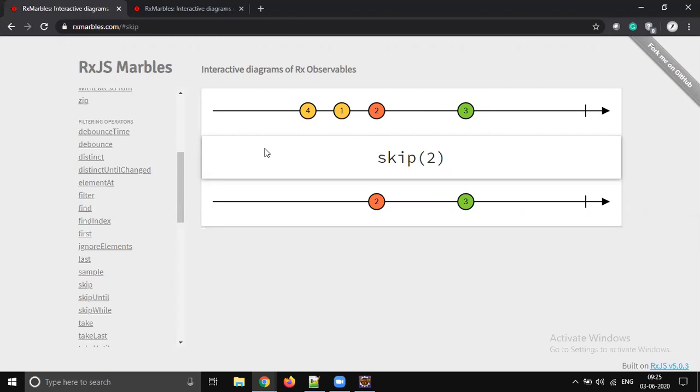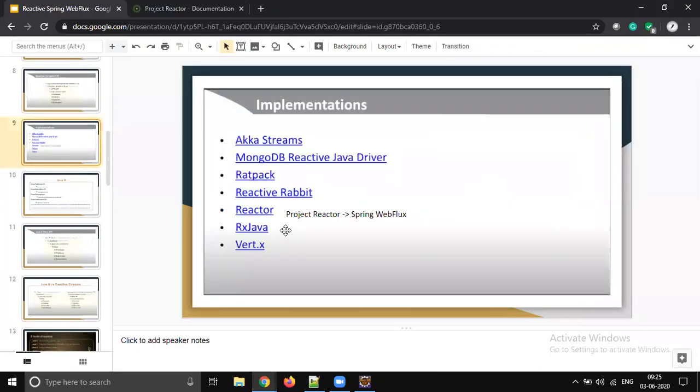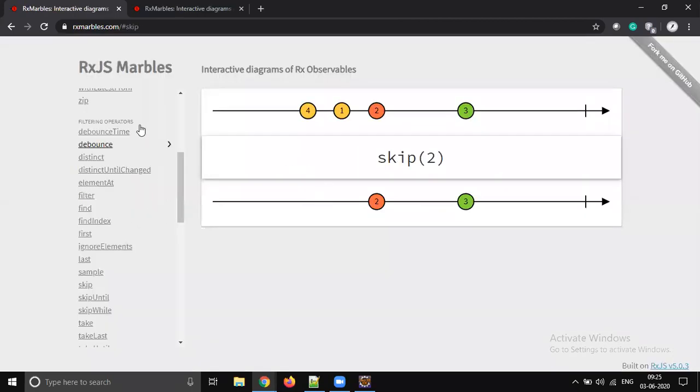But the only drawback is it's not from Project Reactor, it's from ReactiveX, right? So in yesterday's discussion we saw there are multiple libraries. Project Reactor is one library, RxJava, right? So ReactiveX is another library. Fortunately this is from RxJava, and this is dedicated for JS, but anyway, most of the operators will behave in the same way. So learning this will benefit you, right?